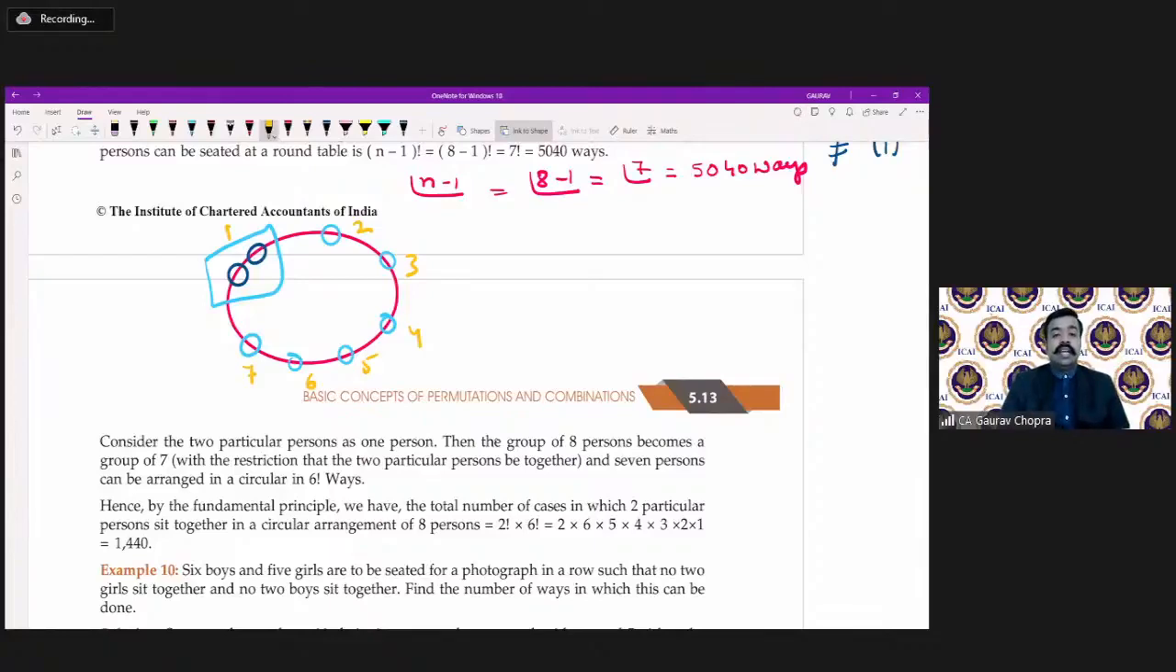And these 7 can be arranged in how many ways? In factorial 6 ways. And when 2 persons are sitting together, we can arrange them as well. So we can arrange them in factorial 2 ways. So overall, what we are getting? 720 multiplied by 2, that is 1440 ways. So this much are the ways.